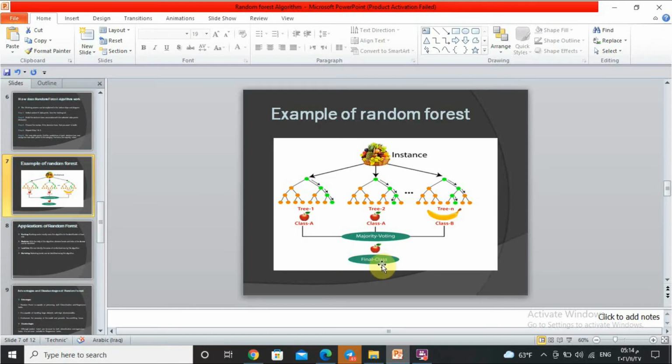During the training phase, each decision tree produces a prediction result. And when a new data point occurs, then based on the majority of results, the random forest classifier predicts the final decision. Like in this example, the majority voting is apple, meaning the final result is apple.